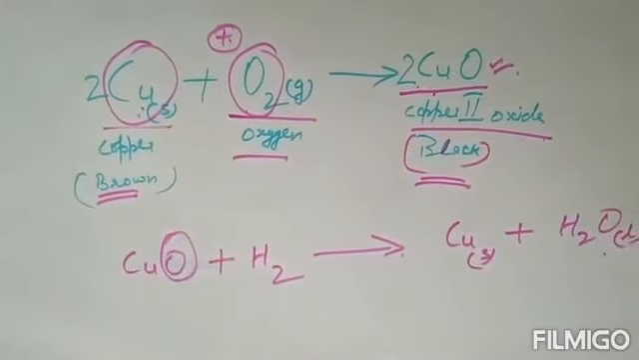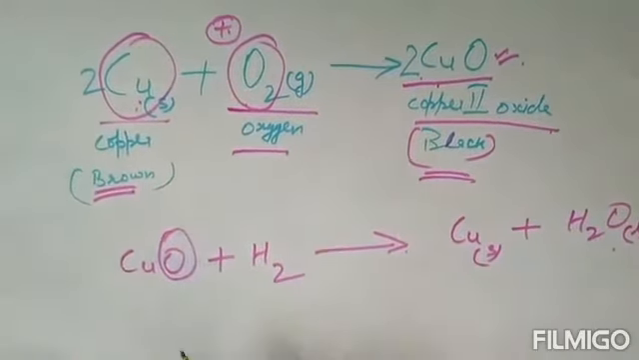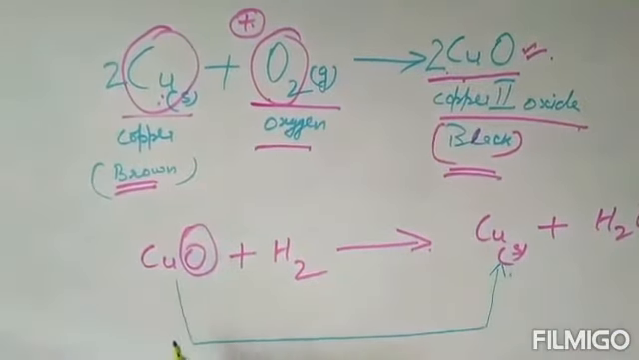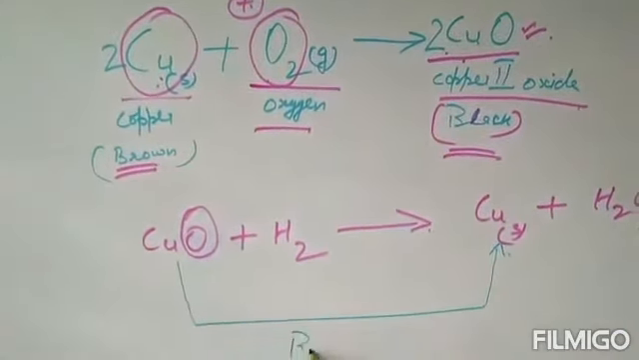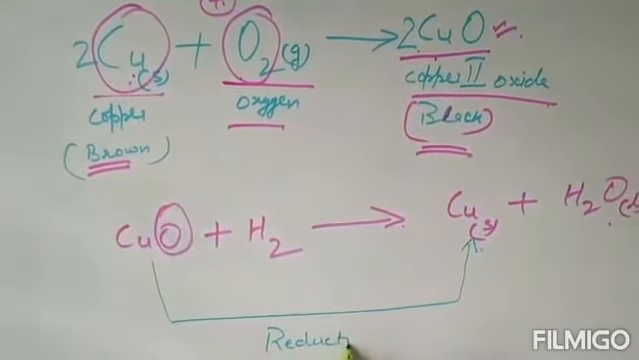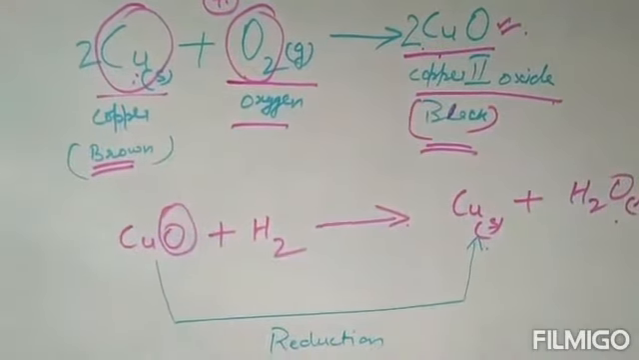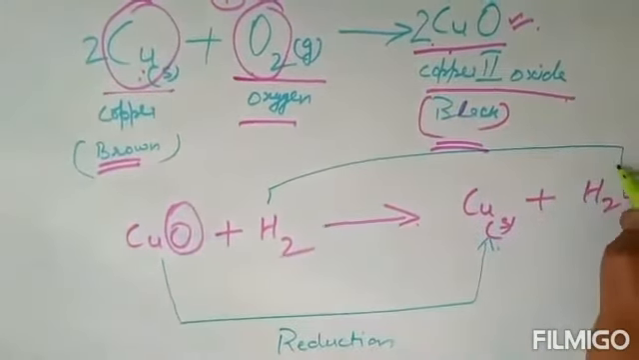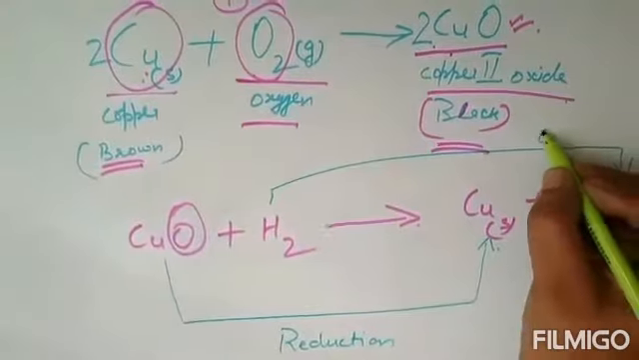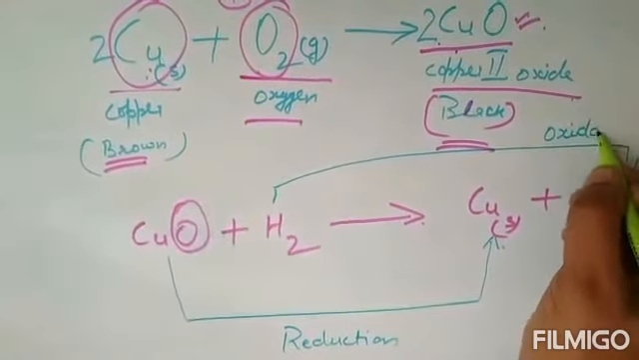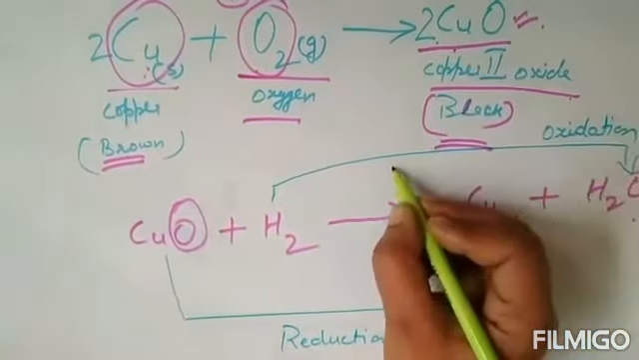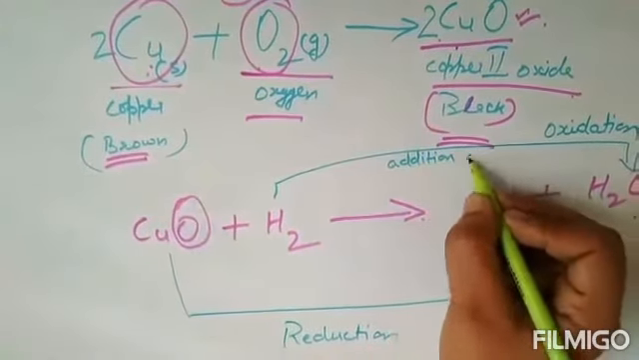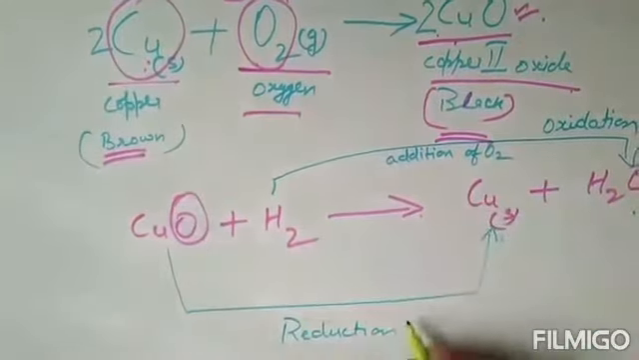The two types of reactions. Copper here, removal of oxygen. As removal of oxygen, so what is occurring? Here the reduction is taking place. And here addition of oxygen, so what is happening? Here oxidation is taking place. Here addition of O2, and here removal of O2.